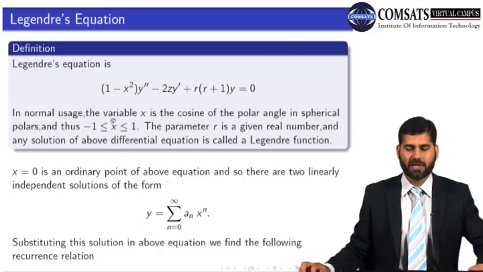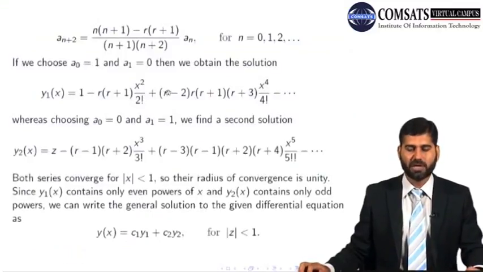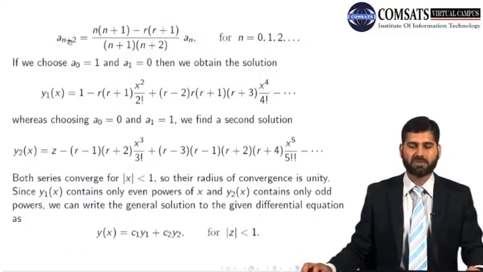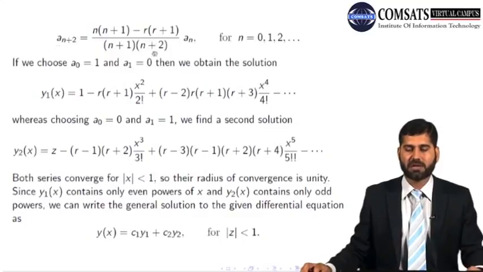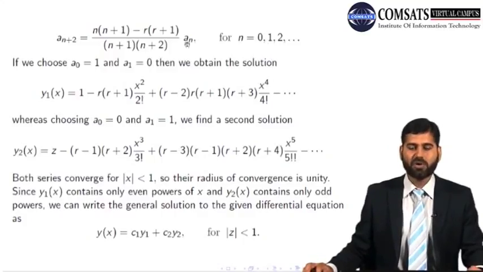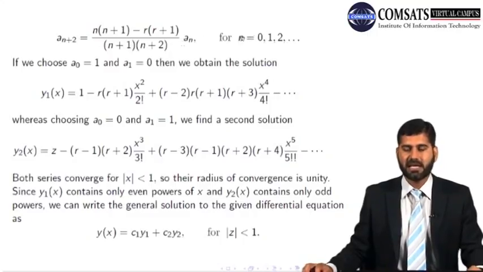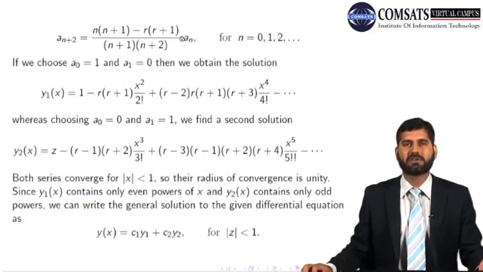Substituting this solution in the above equation, we arrive at this: a_(n+2) is equal to [n(n+1) minus r(r+1)] over [(n+2)(n+1)] times a_n, for n equal to 0, 1, 2, 3, and so on. Of course, if n is equal to 0, then I will get a2 in terms of a0, and n equal to 1 gives me a3 in terms of a1, and then a4, a5, a6, a7 can all be written in terms of a0 and a1. So there are two arbitrary constants in your solution.